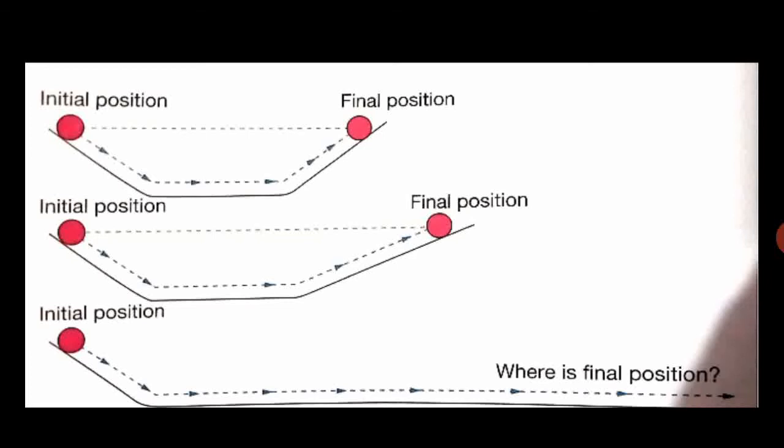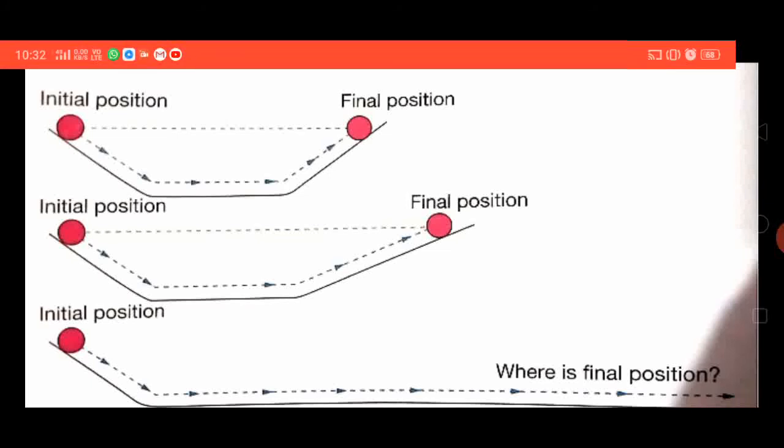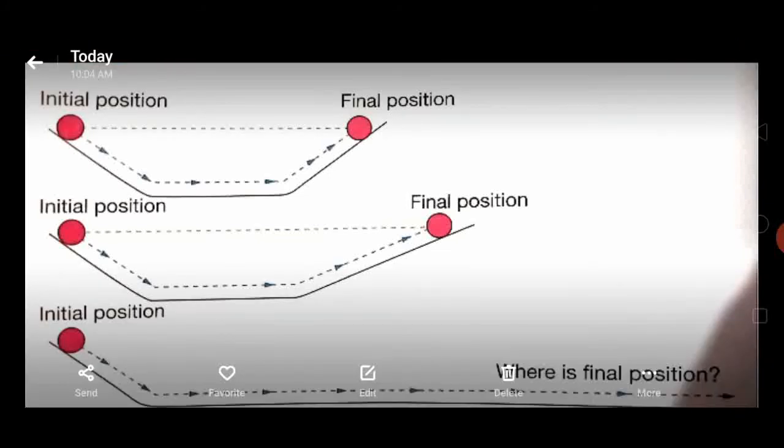These were the ideas suggested by Galileo, which were later formulated into a law by Newton. As we now know, this is Newton's first law of motion, also called the law of inertia.